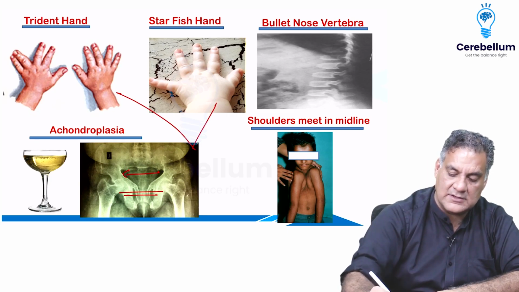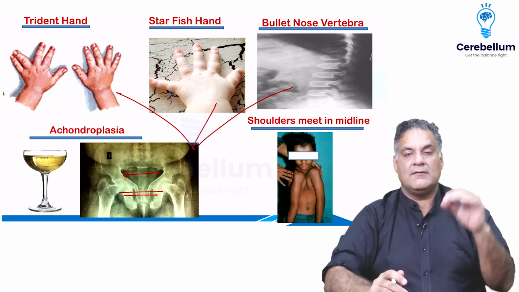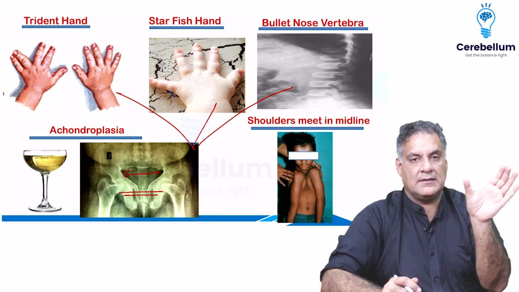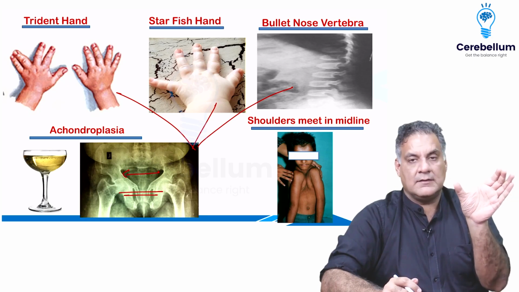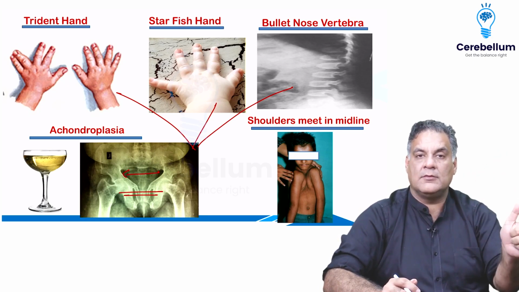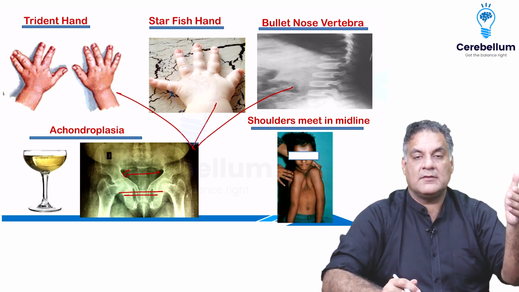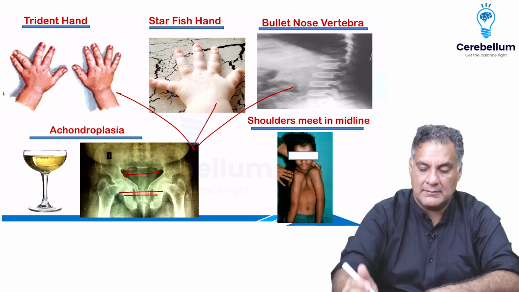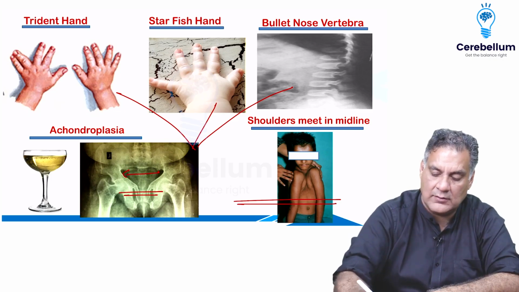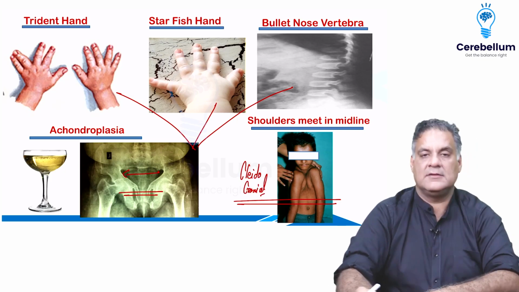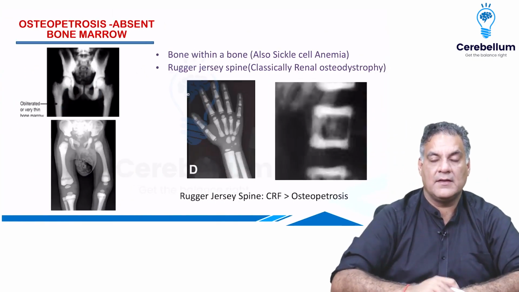These are the features seen in endochondral ossification defect, whereas when you have an intramembranous defect, which is in the mesenchymal defect occurring because of the ossification of the skull bones or the clavicle, the only long bone which ossifies by intramembranous ossification, your clavicles are absent and your shoulders can meet in the midline, right? This is called cleidocranial dysostosis. Cleido means clavicle, cranium means the skull. So they have a squashed face, that's what is there.